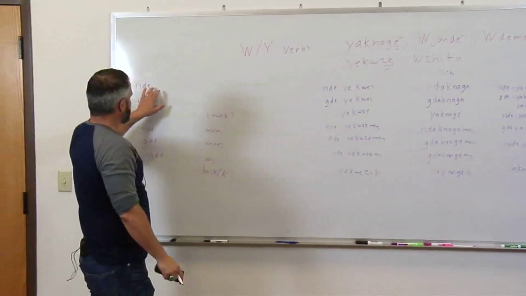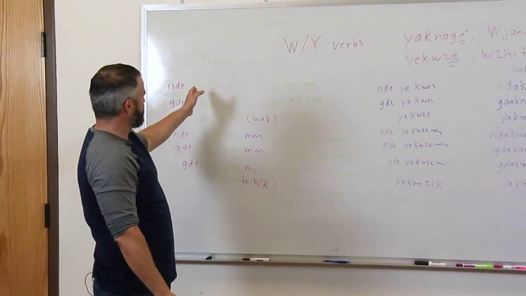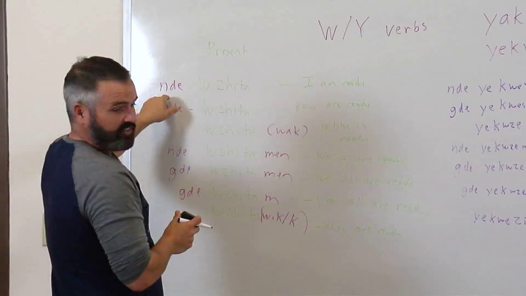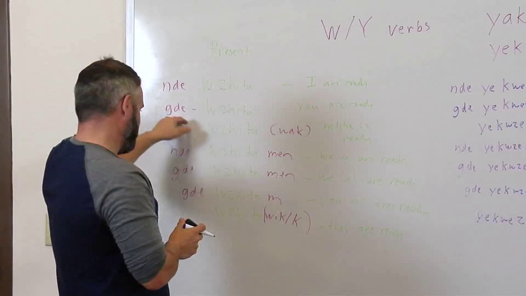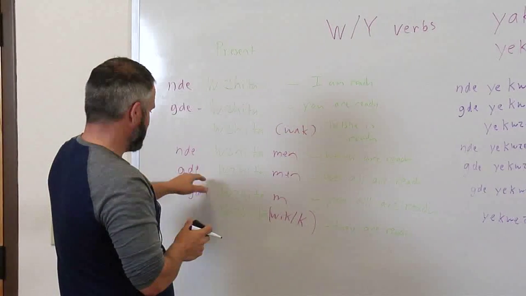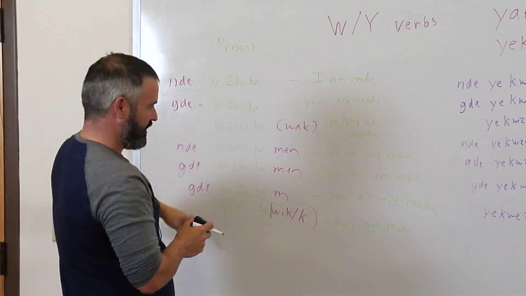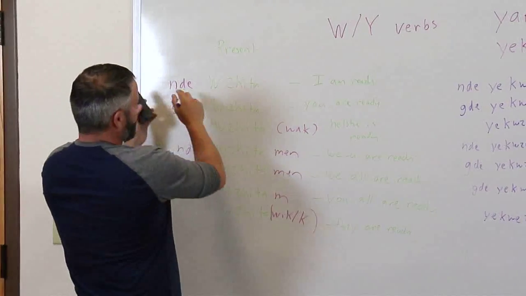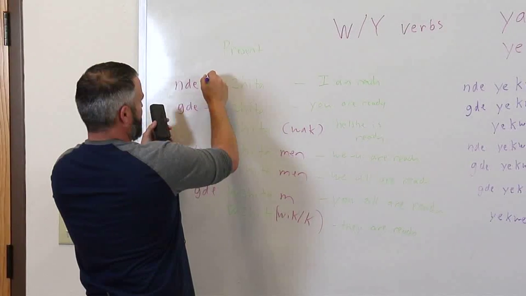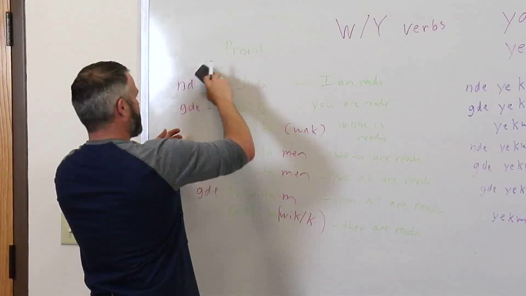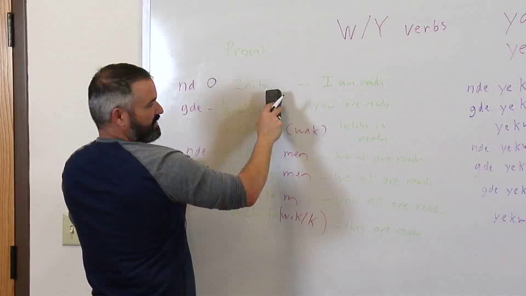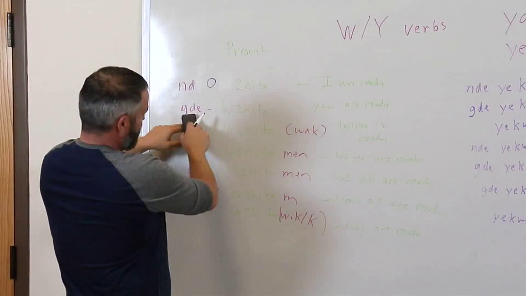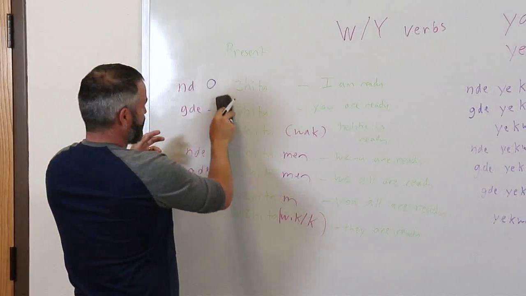So with these W ones, a lot of times we'll end up using what's called the long form. So instead of just an N, we'll say nida or gida. We don't need anything of the he or the they form. But when that W is right there, it makes an O sound. It turns into an O sound. So it becomes ndojita. I'm ready.